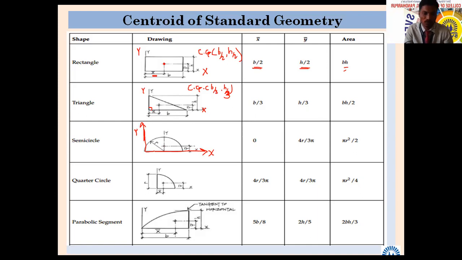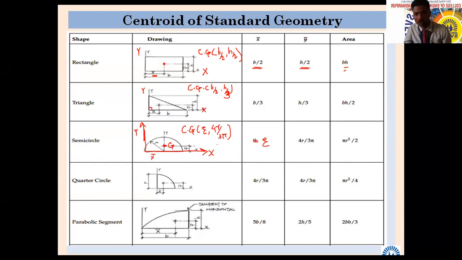Here is its center, CG, or I will write G. What will be the distance x bar equal to? Radius. Yes, very good. It is radius. And what will be y bar? It is standard, 4r divided by 3 pi. So here the CG, center of gravity, will become r, and 4r divided by 3 pi.